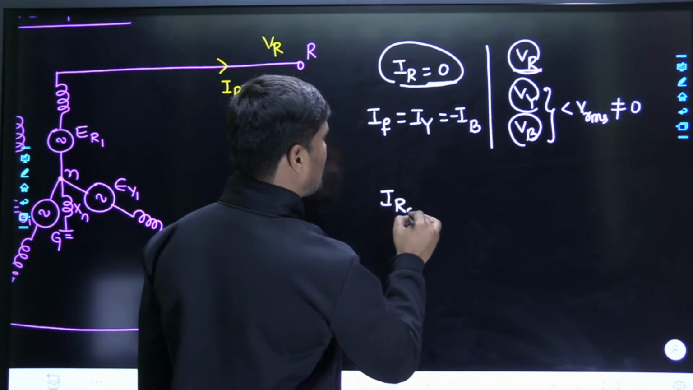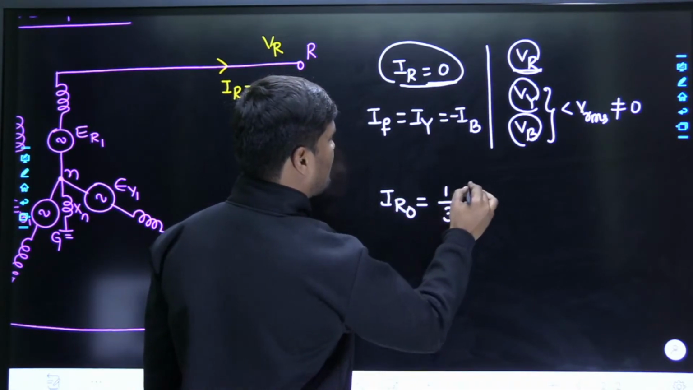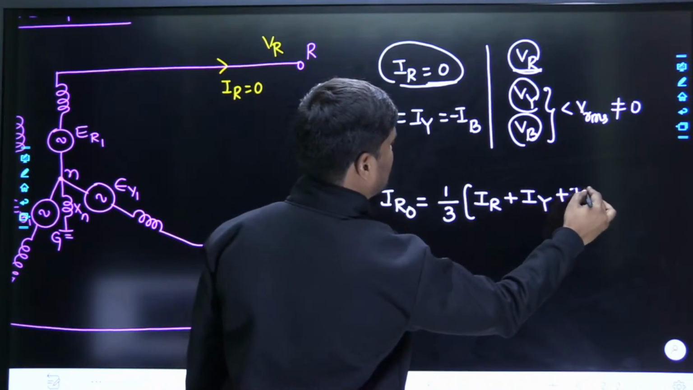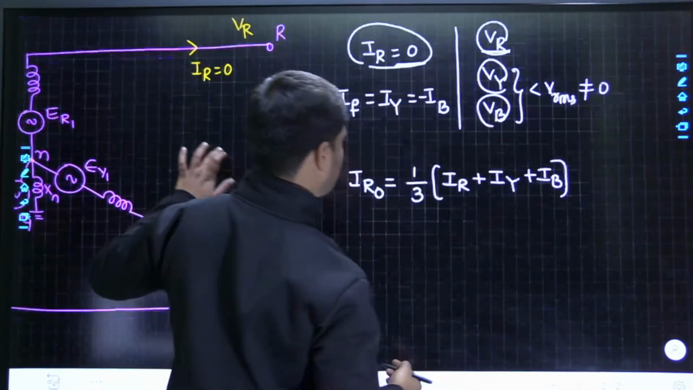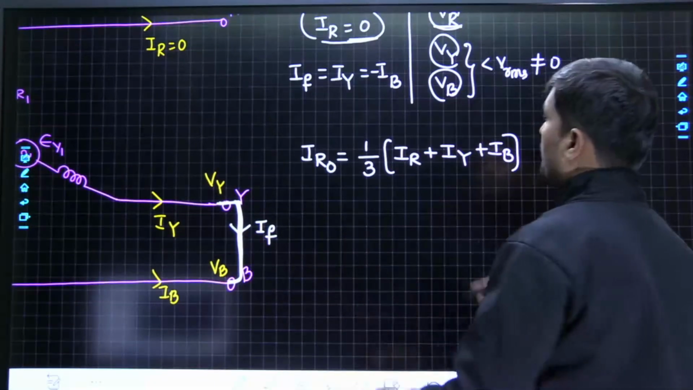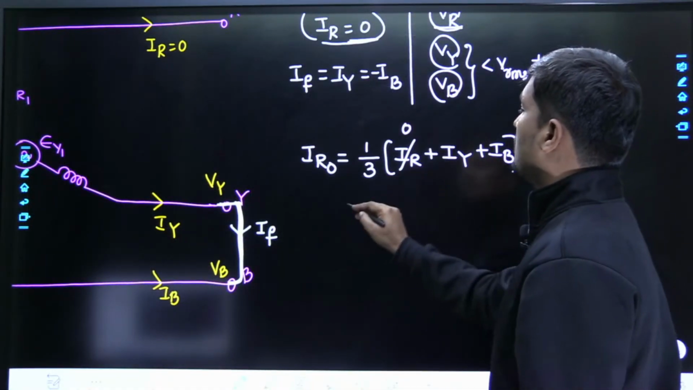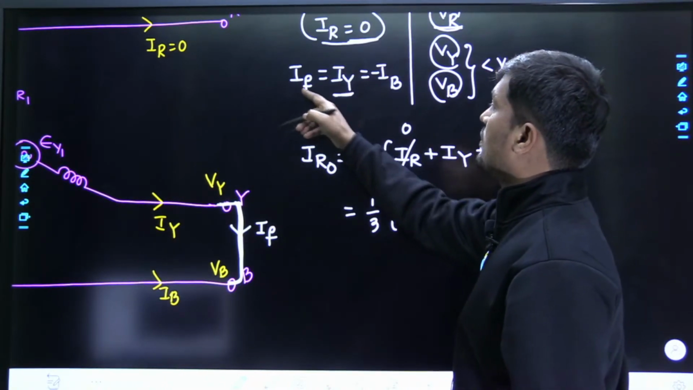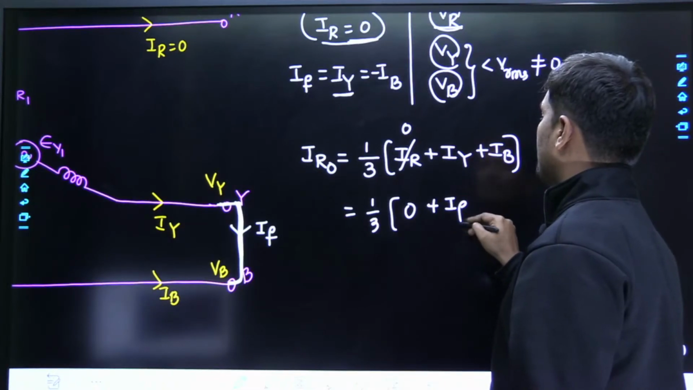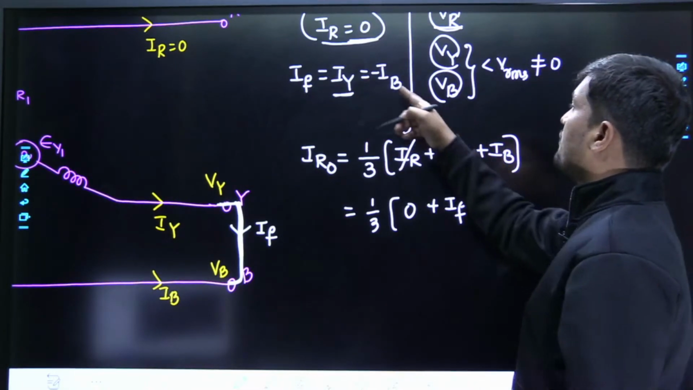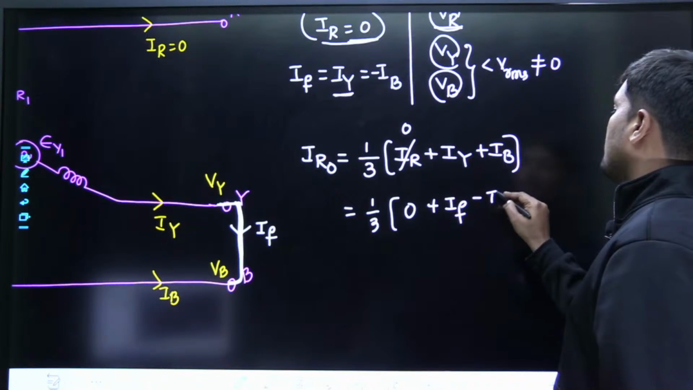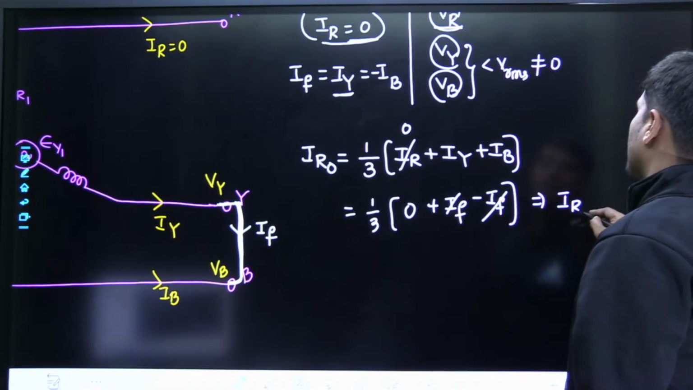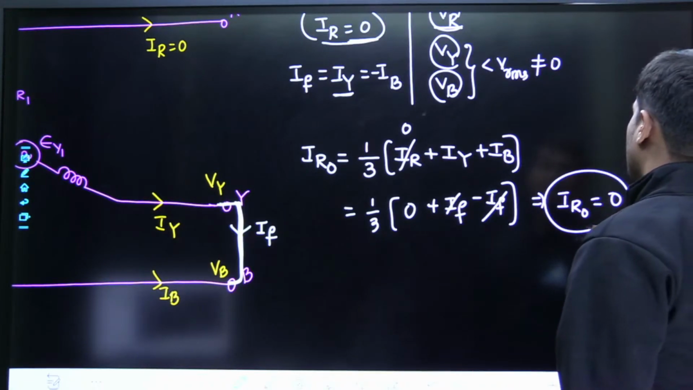Now tell me, zero sequence current IR0 is equal to 1 by 3 times (IR plus IY plus IB). Dear friends, my question is, what is the current in the R phase? The current in the R phase is 0. Now 1 by 3 times (0, plus IY, which is equal to IF). The Y phase current is equal to the fault current, and the B phase current is equal to the negative of the fault current. Therefore, these two cancel out. So the zero sequence component is not present in the case of a line to line fault.